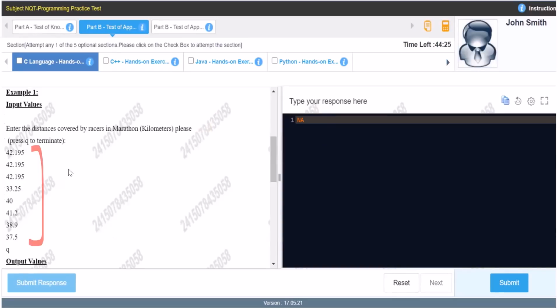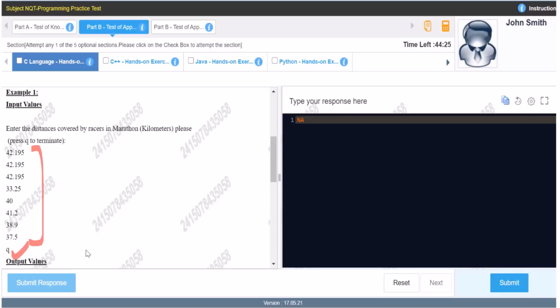The big thing we should notice is that they are not entering any element as n or num. It means how many racers there are, that data we are not getting beforehand. Numbers will just be kept on input, with scanf or whatever we use in whichever programming language, and we will keep taking and storing the numbers until we receive a q as input.